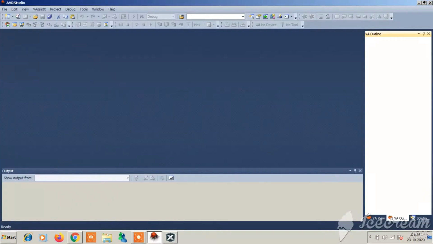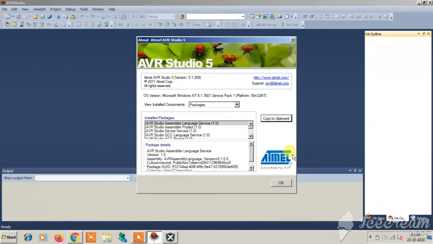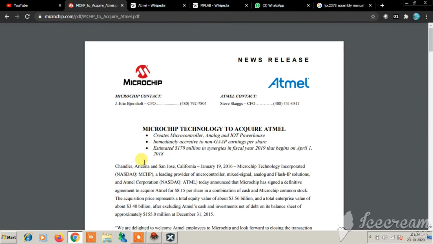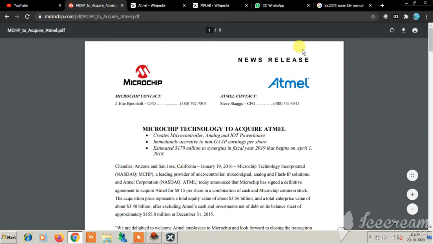Now, many people previously used AVR Studio, which was made by Atmel, back when the Atmel company existed. See, in the year 2011, AVR Studio version number 5. Now the thing is that Atmel has been acquired by Microchip Corporation. You can see the official press release, Microchip Technology to acquire Atmel. So the company was sold to Microchip around 2016.